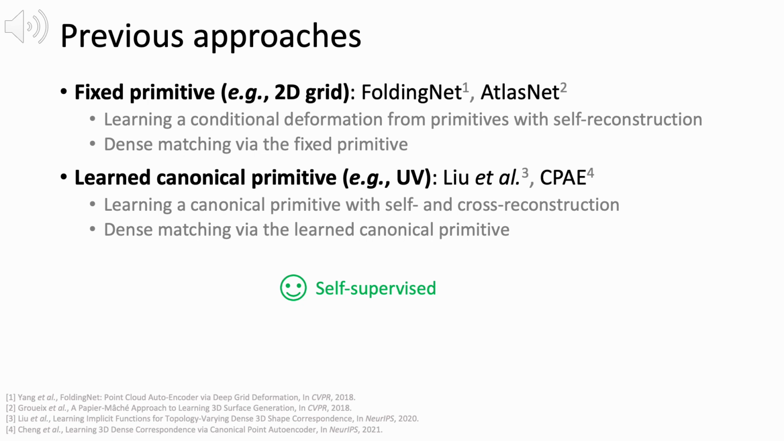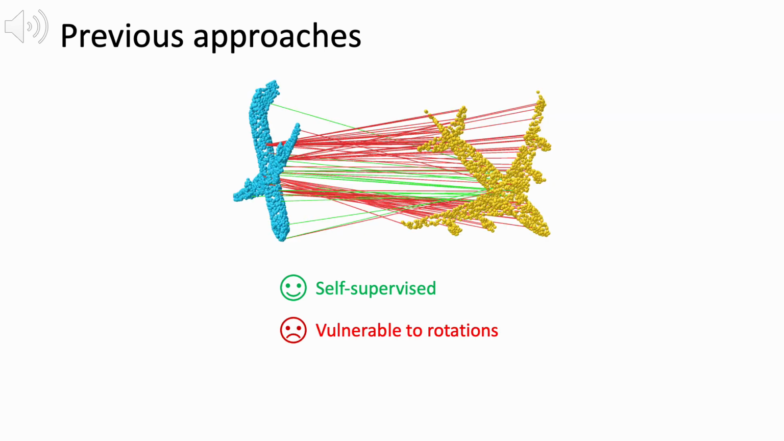Both fixed primitive and learned canonical primitive approaches are self-supervised so that they do not require ground truth dense correspondence labels. However, these approaches struggle to match randomly rotated shapes. Even with rotation augmentations during training, their performance significantly degrades on rotated shapes.